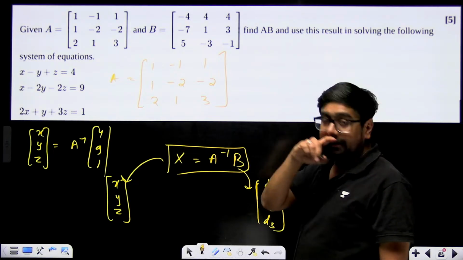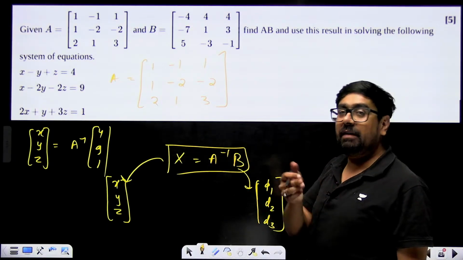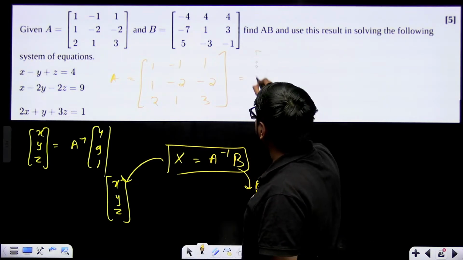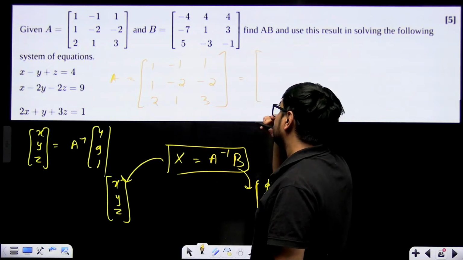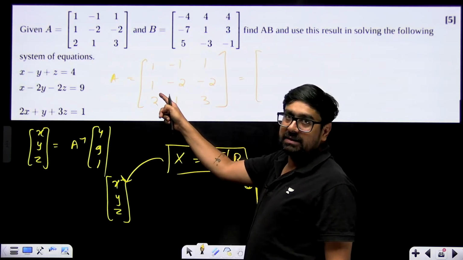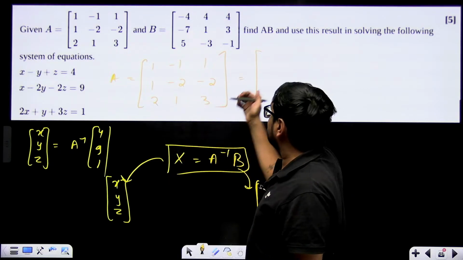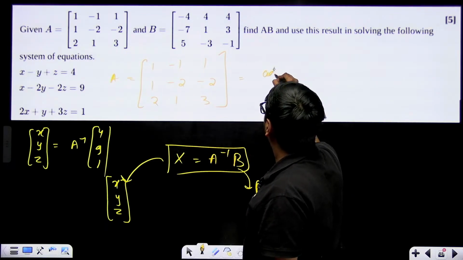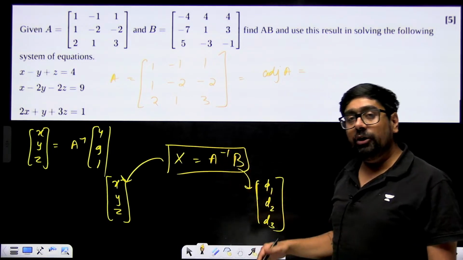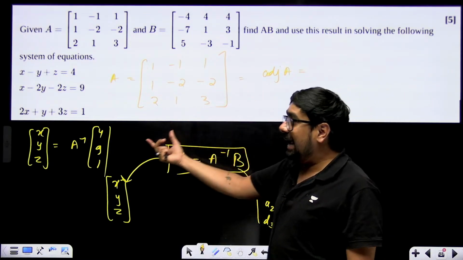Now A inverse is the adjoint of A divided by the determinant of A. So first we have to find the adjoint of A. For that we have to find the cofactor matrix, then transpose the cofactor matrix. So you will get the adjoint of A, and then the adjoint of A divided by the determinant of A will give you A inverse.